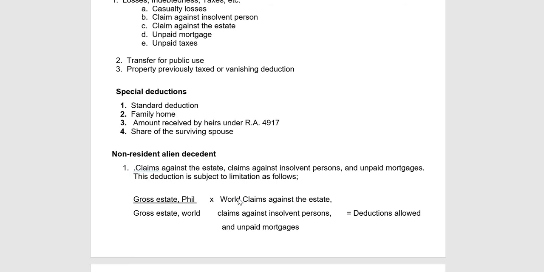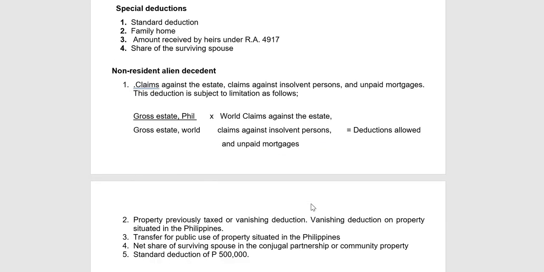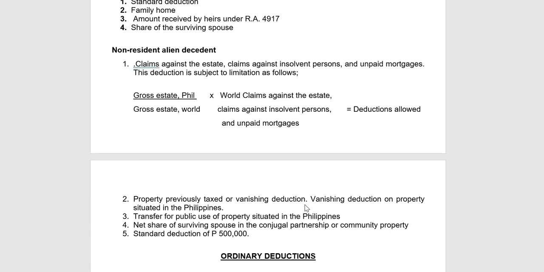The computation is the gross estate in the Philippines divided by the gross estate in the world, times the claims against the estate, claims against insolvent persons, and unpaid mortgage. That is the deduction allowed, subject to limitation. We also have PPT or property previously taxed, allowed for as long as the property is in the Philippines.